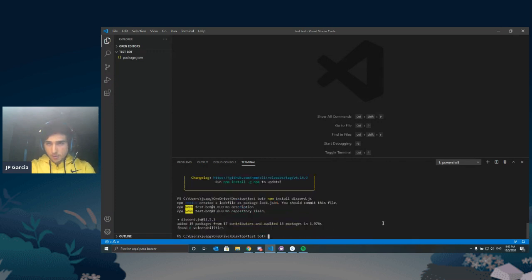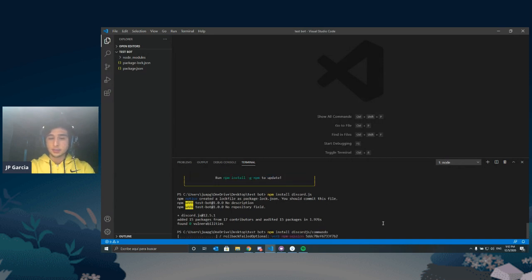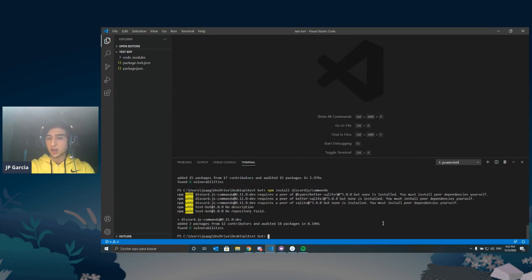It might take a while to download depending on your internet speeds, but hopefully once the command gets run, it tells you what you see on my screen. It was successful and you're back on the terminal. Then we're going to do the same thing with Discord.js commando. We're going to say npm install discord.js/commando. Enter. Same deal, npm is going to download some stuff and install all the files. It's going to give us some warnings, but we don't care about that because we're not going to use SQLite and those other warnings. So we're just going to move on.